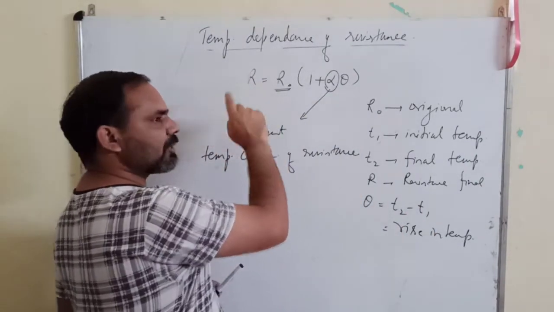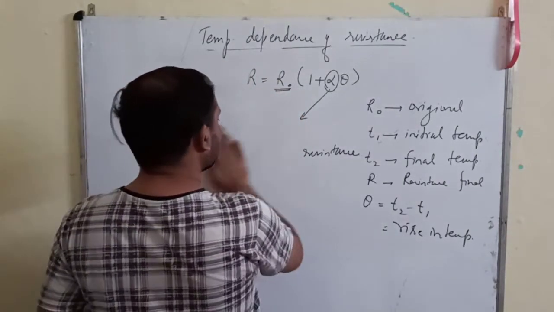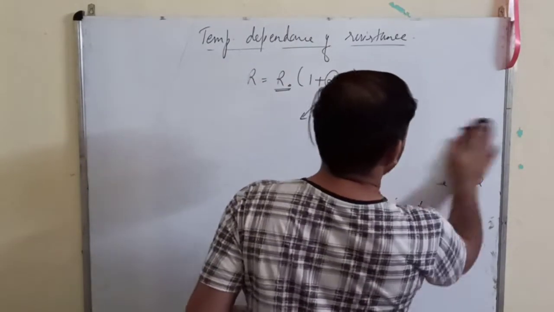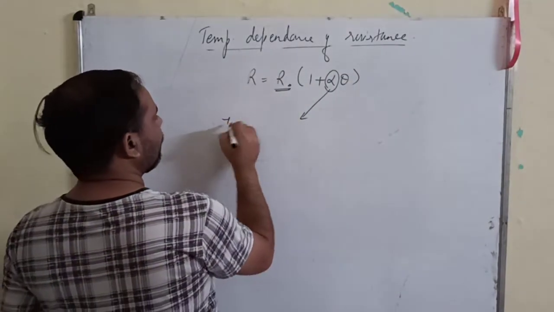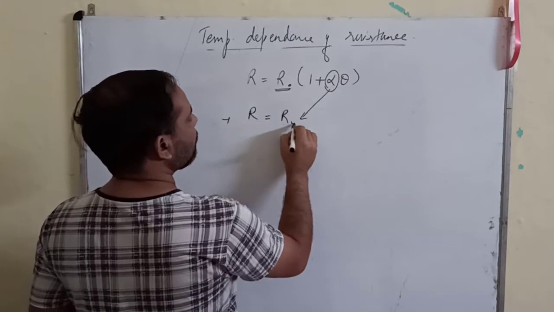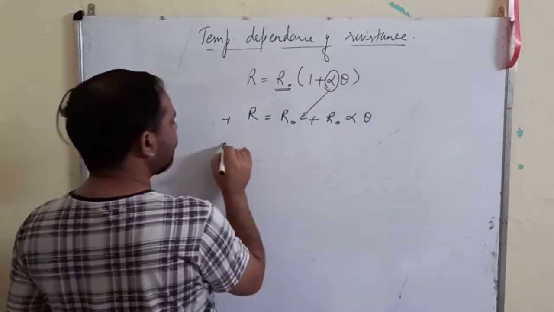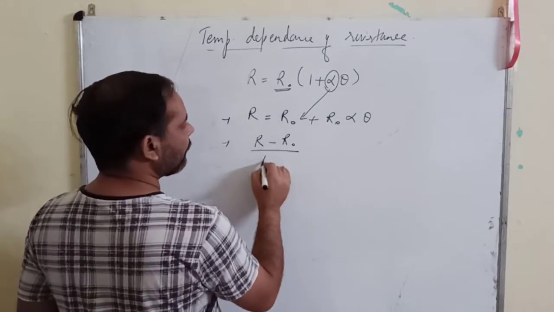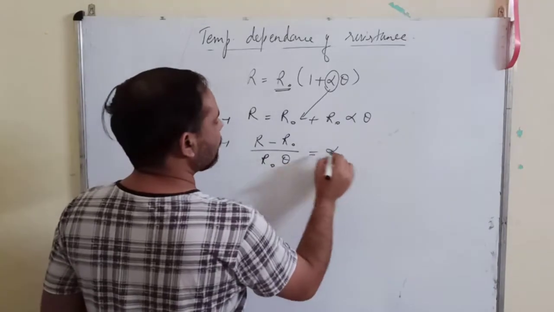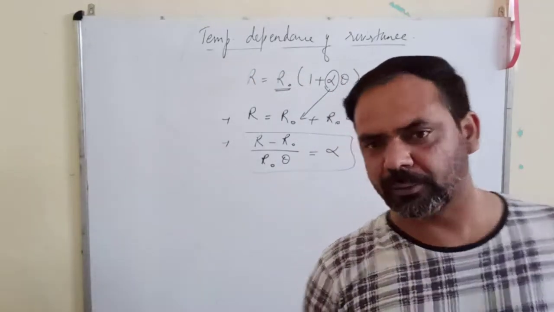R0 is the original resistance, R is the final resistance. So from here you can obtain alpha. You can write R equals R0 plus R0 alpha theta. So (R minus R0) upon R0 theta equals alpha.